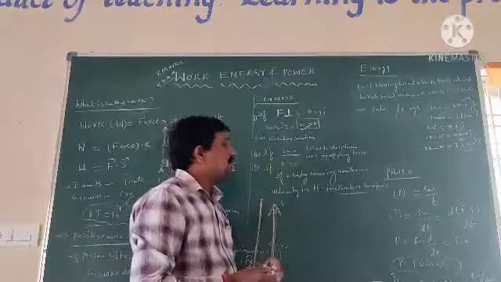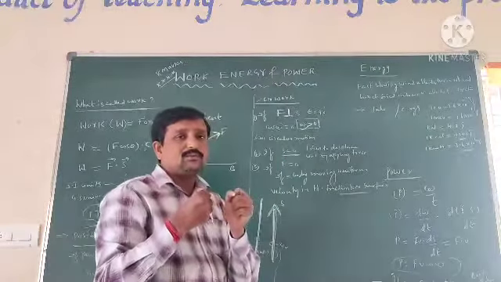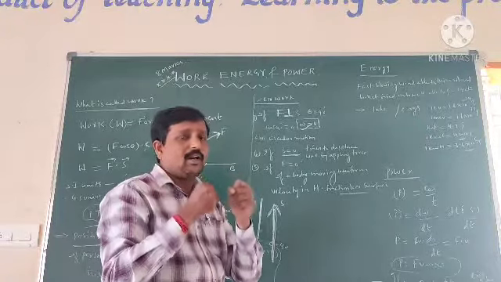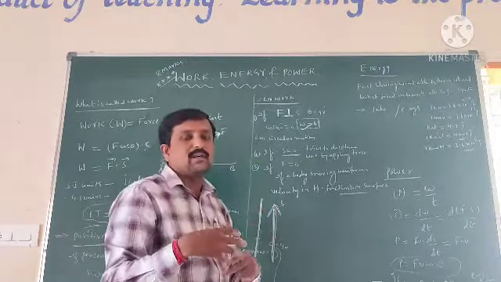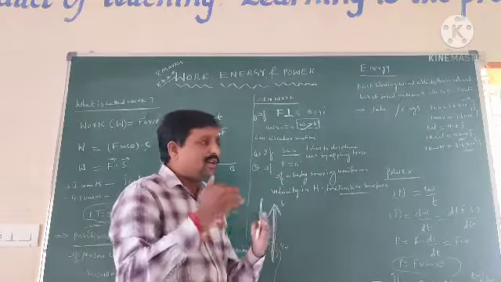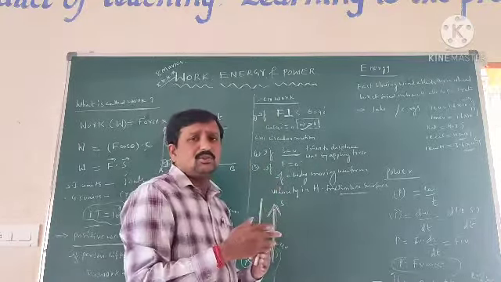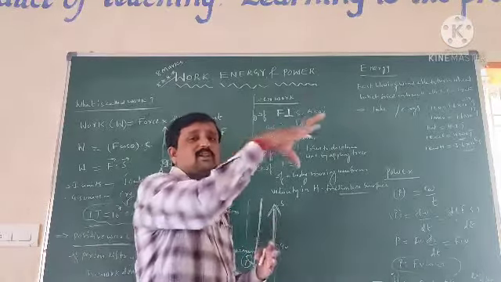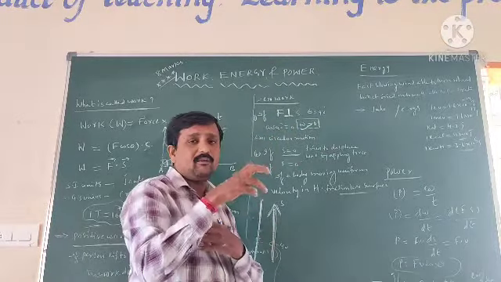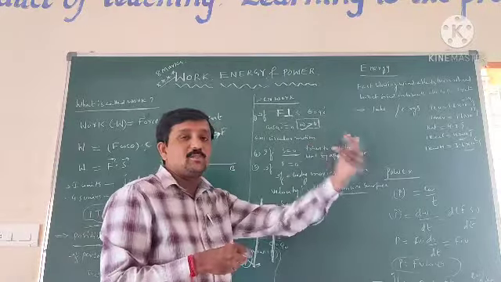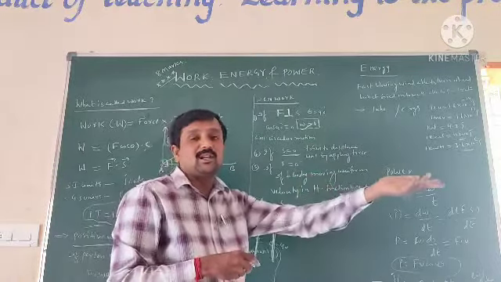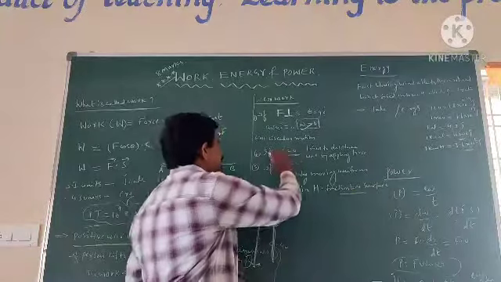The example is, if a person tries to push a wall and displace it using his muscular force, what happens? The wall cannot move, but he can apply some external force with the help of muscular force. If there is no displacement, no work is done on the wall. So W is equal to 0.